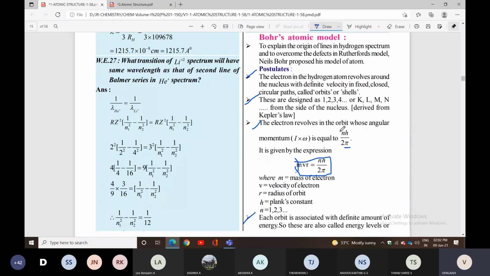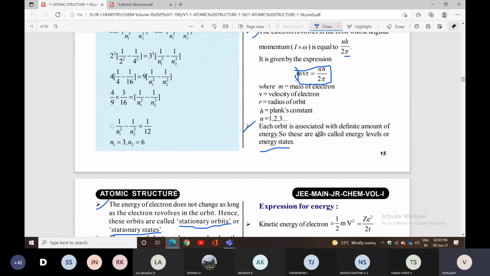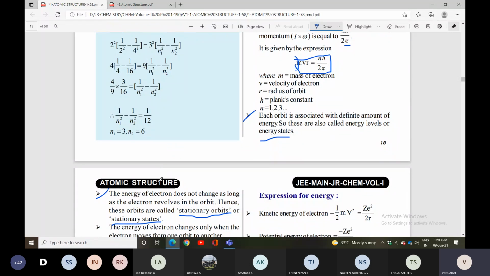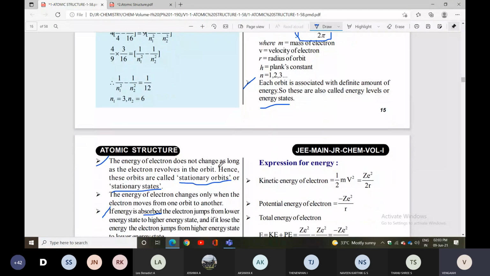Third point, each orbit is associated with a definite amount of energy. These are also called energy levels or energy states. The energy of the electron does not change as long as the electron revolves in the orbit, so these orbits you can call stationary orbits, or stationary states also.